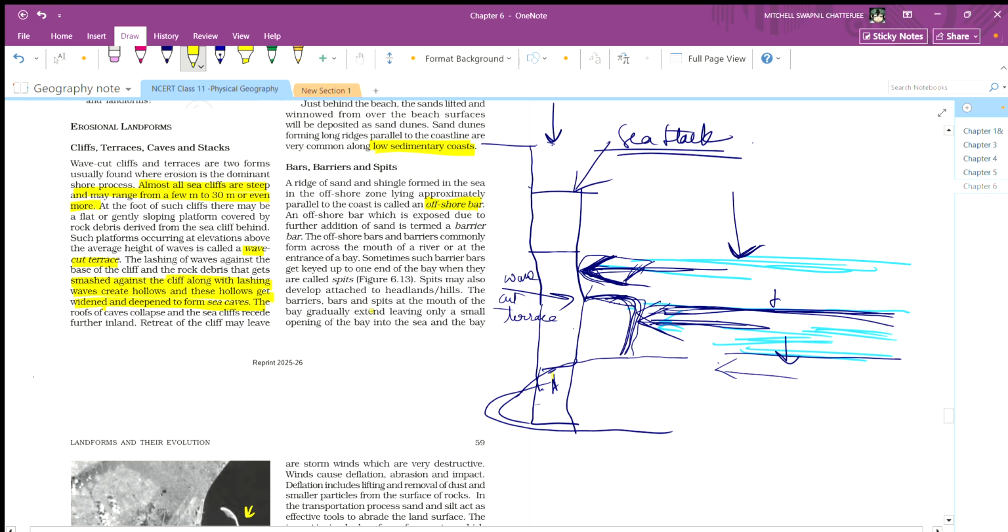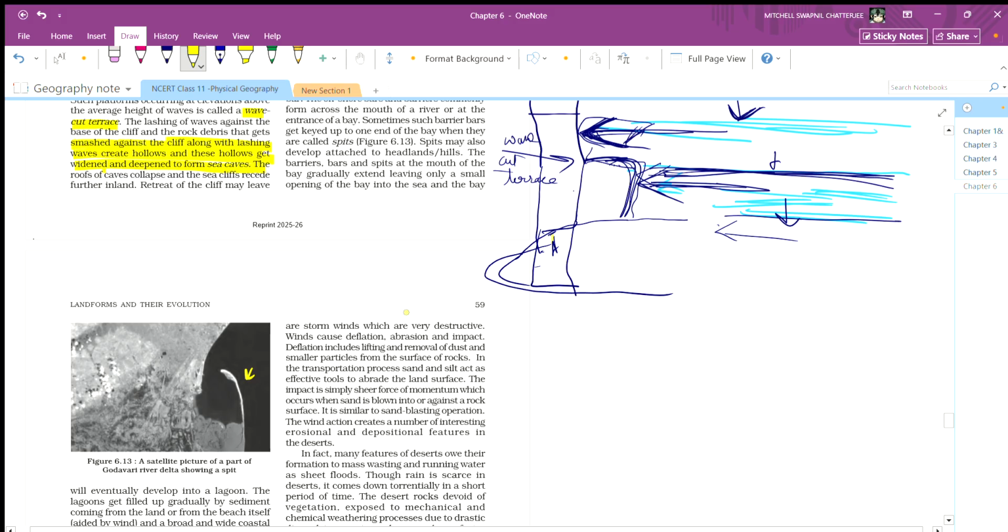The barriers, bars and spits at the mouth of the bay gradually extend, leaving only a small opening of the bay into the sea. So it is saying basically it is extended till the end. It leaves a small opening here.